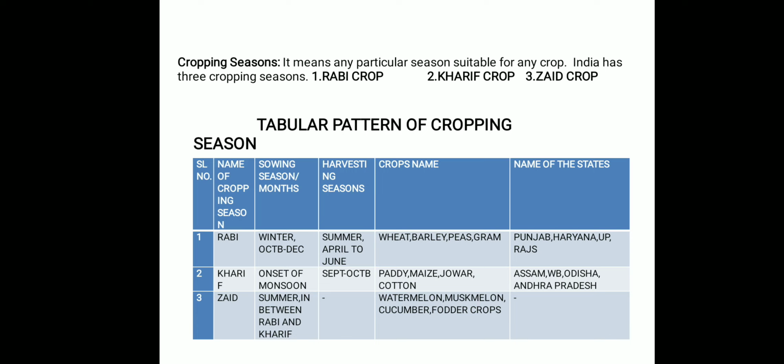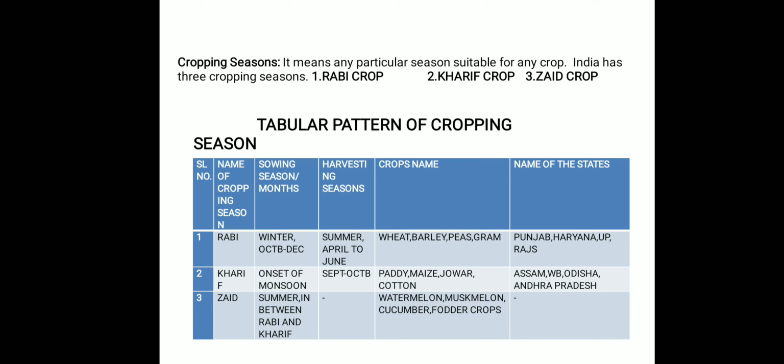So here is the table of the pattern of cropping seasons. The table gives serial number, name of the cropping season, sowing season or month, harvesting season, crop names and name of the state. The first one is Rabi. The sowing season is winter, that is October to December, and the harvesting season is April to June. It means these crops are harvested at this time, in June, when your vacation starts. It is the harvesting season of Rabi crops. The examples are wheat, barley, peas or gram, and it is generally done in Punjab, Haryana, UP and Rajasthan.